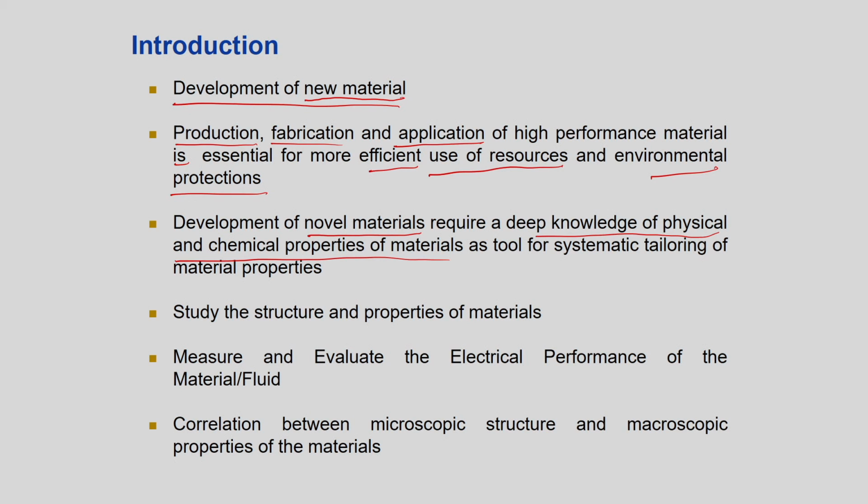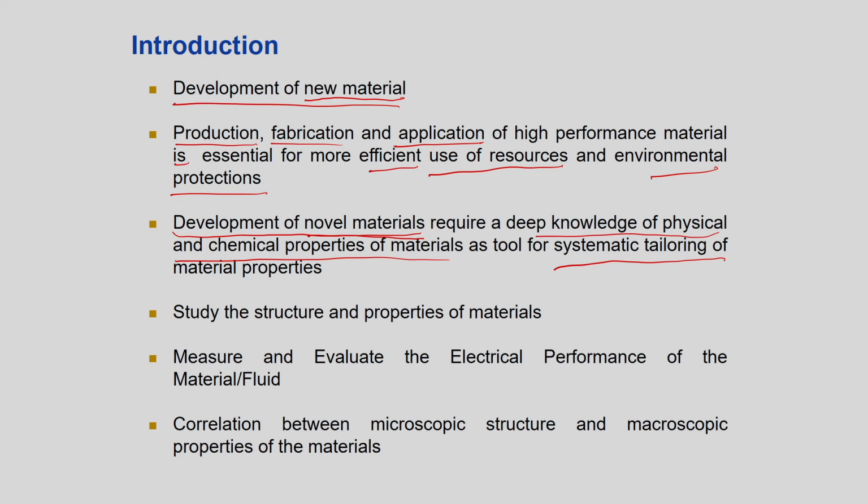So, once they are fed into the oxygen concentrator, you will be separating out the nitrogen and you will only get oxygen. That is called the development of novel materials. Once you make those zeolites, it is a novel material. Now, what is the application? The application is the oxygen concentrator. So, the systematic tailoring: tailoring means you are putting in a particular pore size where the air can go in and nitrogen cannot get through that zeolite, but only the oxygen goes through.